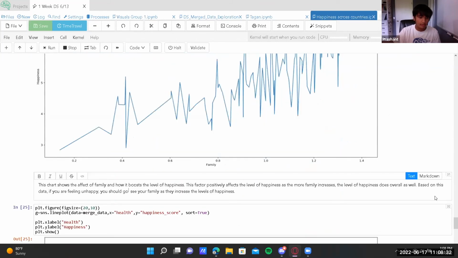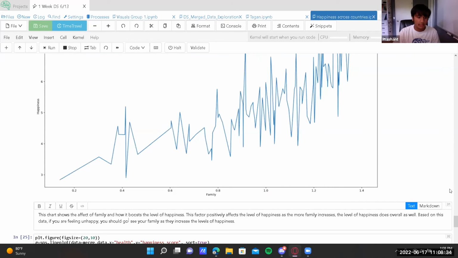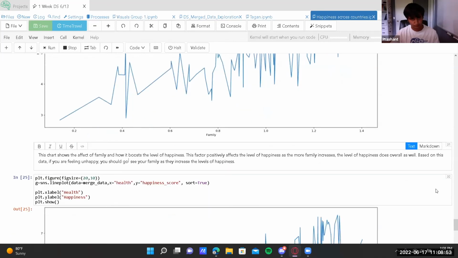On to the next graph, we can see how family affects happiness. This chart shows the effect of family and how it boosts the level of happiness. This factor positively affects the level of happiness as the more family increases, the level of happiness does overall as well. Based on this data, if you are feeling unhappy, you should go see your family as they increase the levels of happiness and should boost your overall morale.